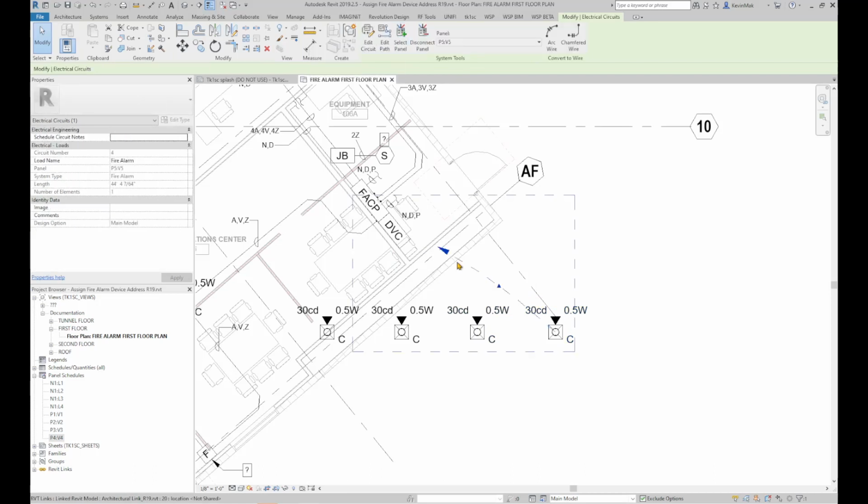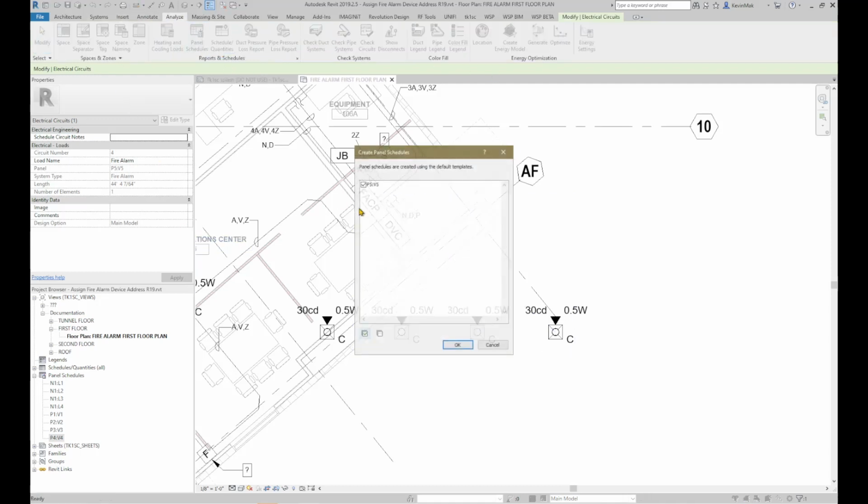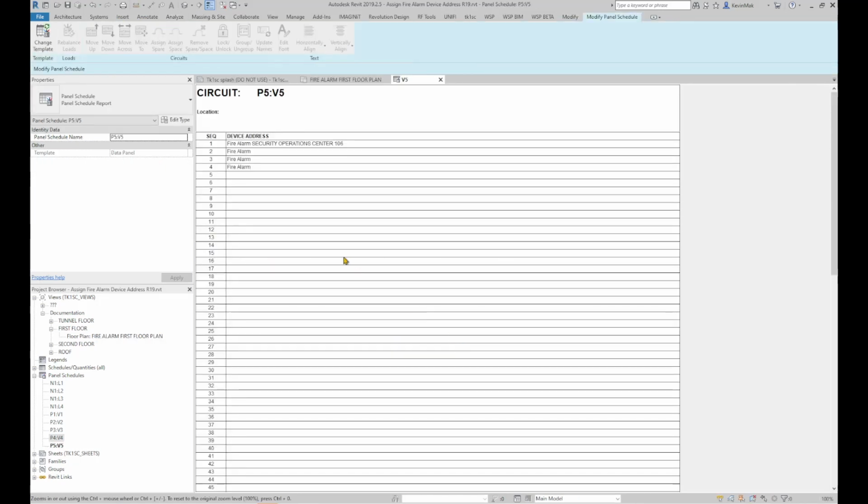A fire alarm loop and sequence logical system is established in the model. To comply with this workflow, each fire alarm circuit should not contain more than one device. Create a panel schedule for P5V5 circuit. Verify that all devices have been added to the loop.